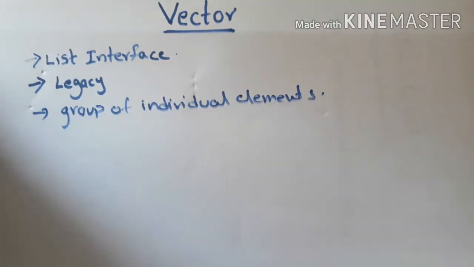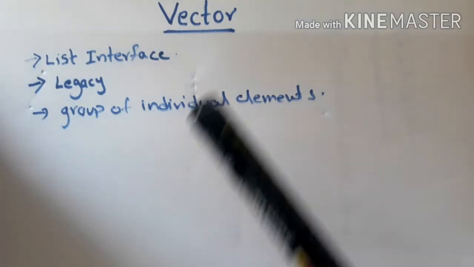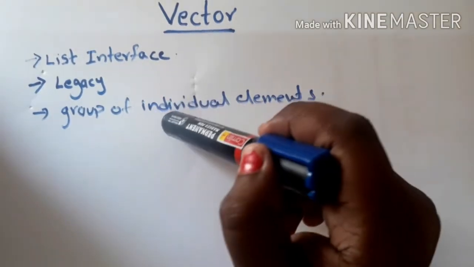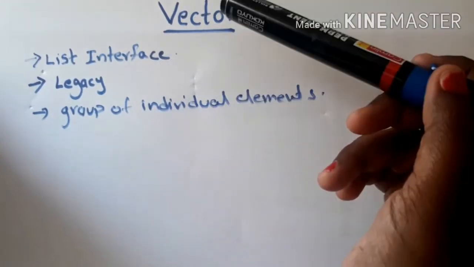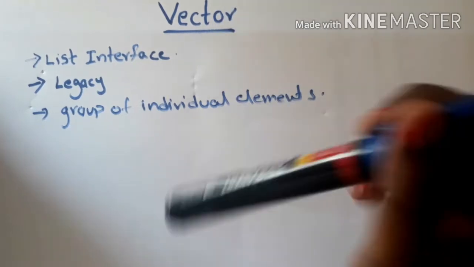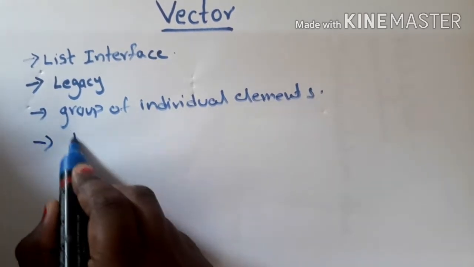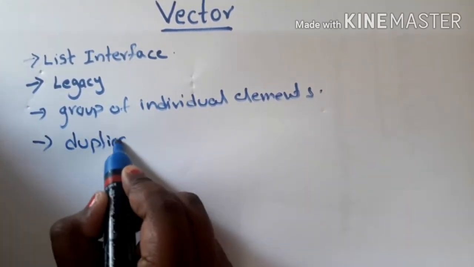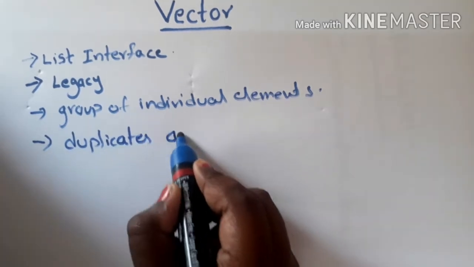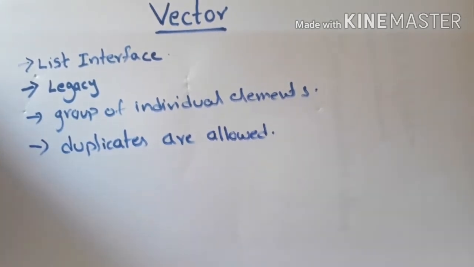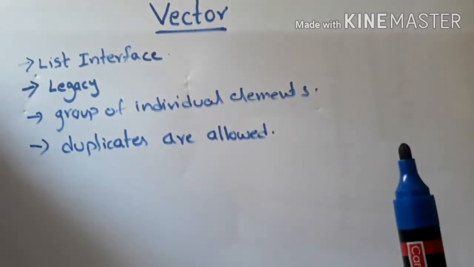Ma'am, are duplicates allowed for storing in vector? What did I say in the earlier step? Vector is an implementation class of list interface. So in list, can we store duplicates or not? Yes. So as vector is an implementation class, in vector also duplicates are allowed, and storage order is also preserved in case of vector.